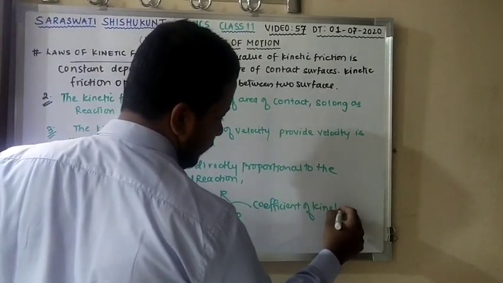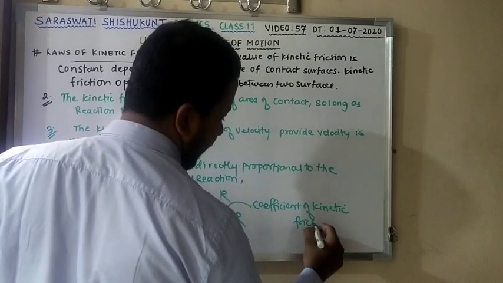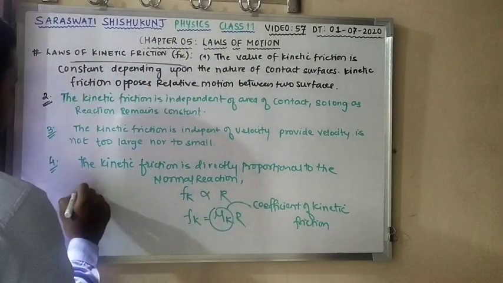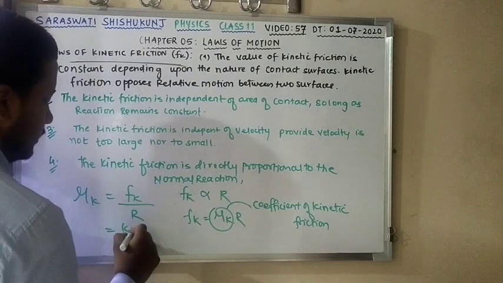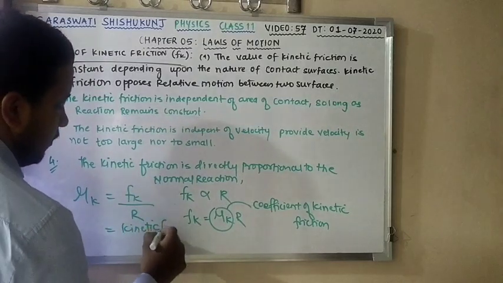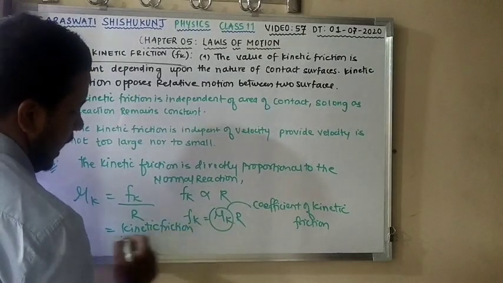So mu k equals Fk upon R, where Fk is kinetic friction and R is normal reaction.